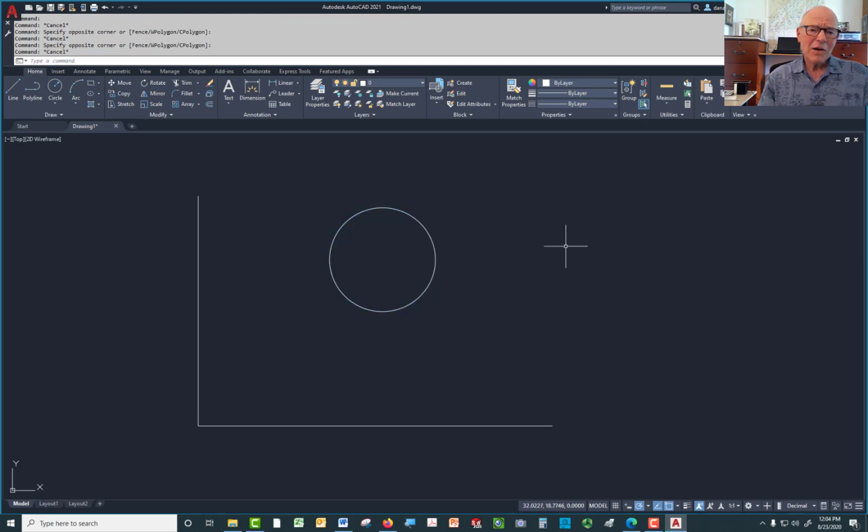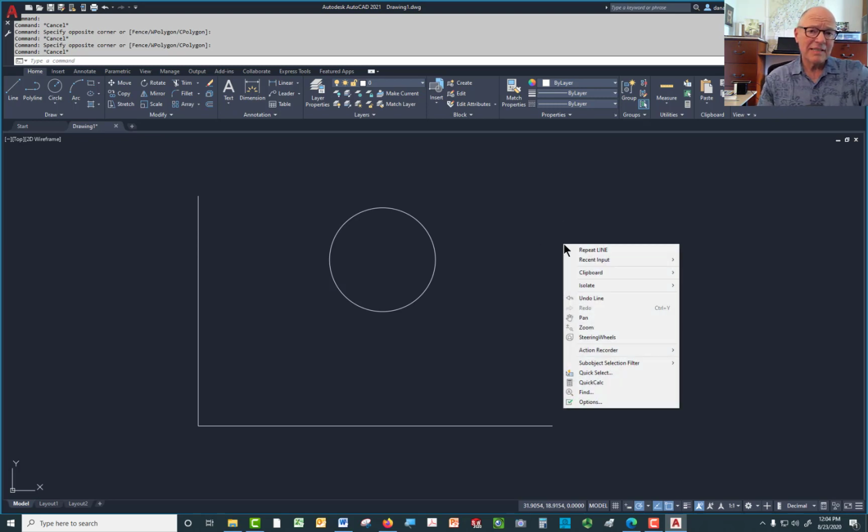The right button is always in AutoCAD either a way to confirm what you just did or to bring up a menu. There's one right there. It's a cursor menu. When I bring up that cursor menu, it does have some options here. For one thing, I can repeat my last command by picking it here, which I can also do by pressing the space bar or pressing the enter key. But what I'm looking at right now is I want to go all the way to the bottom where it says options. Now that's the name of an AutoCAD command.